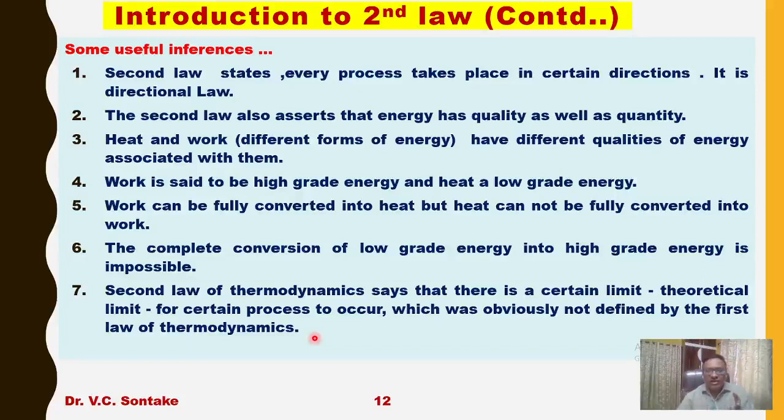Work is a high grade energy, heat is a low grade energy. Energy has quality as well as quantity. And according to the second law of thermodynamics, all the processes in nature proceed or take place in a certain direction, not in the reverse direction. Got it? Yes.